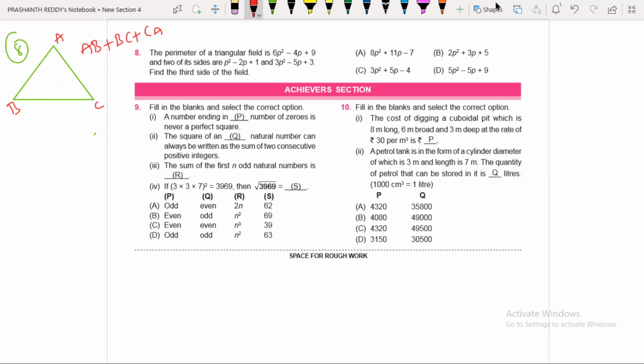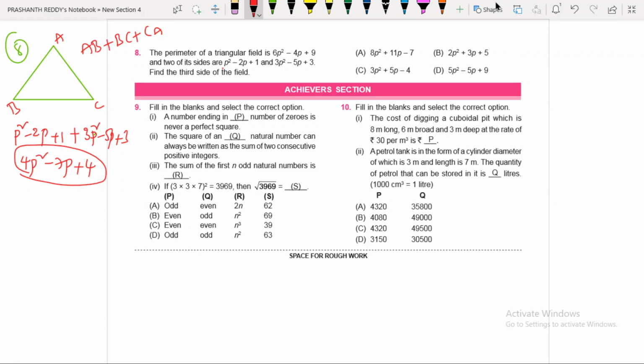Perimeter means sum of all sides, no? From this you subtract these 2 sides. If you subtract two sides, you are going to get the third side. First we are going to add both. p square minus 2p plus 1 is one side. Next one, 3p square minus 5p plus 3, is the other side. 3p square plus p square, what are you getting? 4p square. Minus 5p minus 2p, minus 7p. 3 plus 1, 4. Now this is the sum of the lengths of 2 sides.